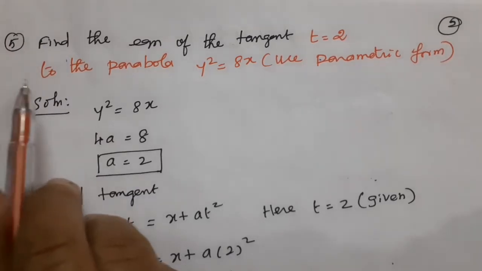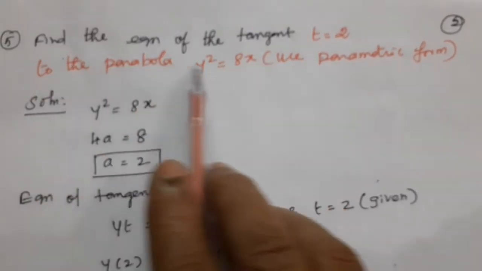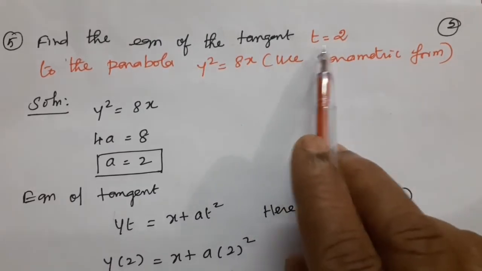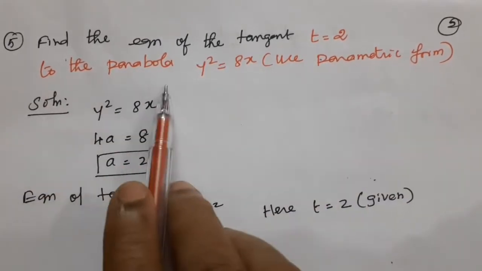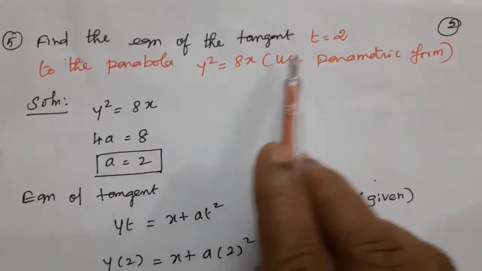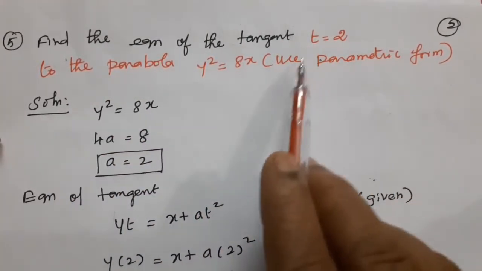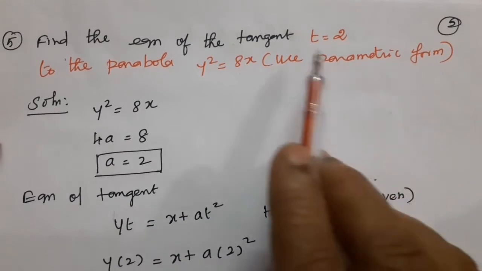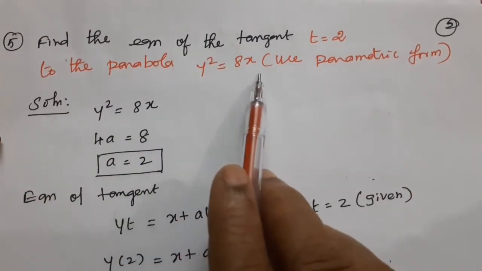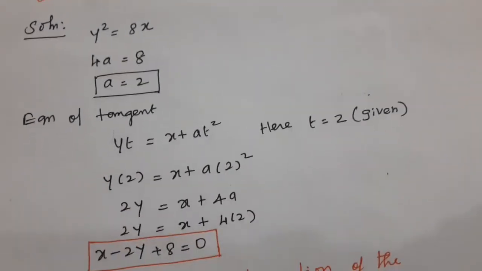See question number 5. Find the equation of the tangent at t = 2, given in parametric form, to the parabola y² = 8x. Find the equation of the tangent at t = 2, using the parametric form. So what is the solution?